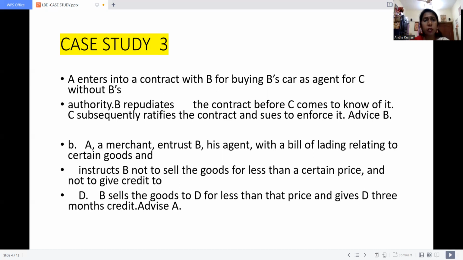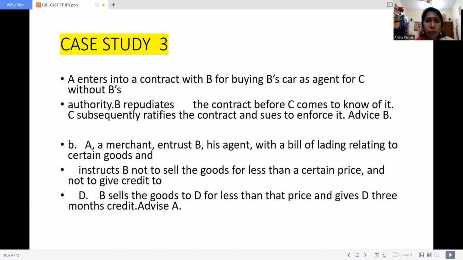And advice B. So again, I'm telling you clearly, A entered into a contract. The offerer is A and B is the offeree. B wants to sell his car. A enters into a contract with B, saying that I would like to buy your car. But actually, that car is not for the use of A. He is acting as an agent for C. He wants to buy a car for C, but he doesn't communicate this information to B properly.